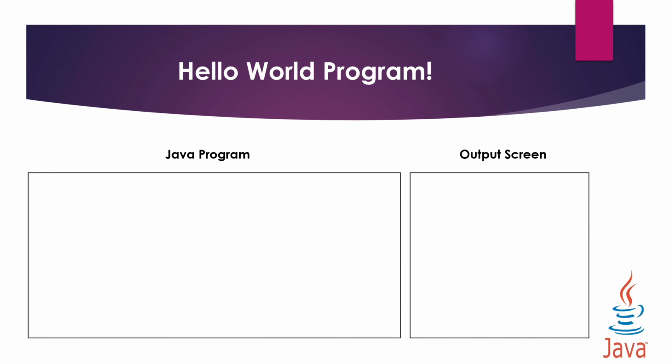On my left, I'll be showing you the structure of any Java program, that is, a Hello World program. On the right, we'll get the output. To write any Java program, you need to start with the class keyword. Then you need to give any class name. Here the recommendation is that we must use a noun as a class name. Also, it should be in Pascal case. Now note that this is a recommendation. Even if you don't follow this, your program will run. But yes, this is a recommendation that you should use a noun as your class name and it should be in Pascal case. Now, once you write class, your class name, follow it with curly braces.